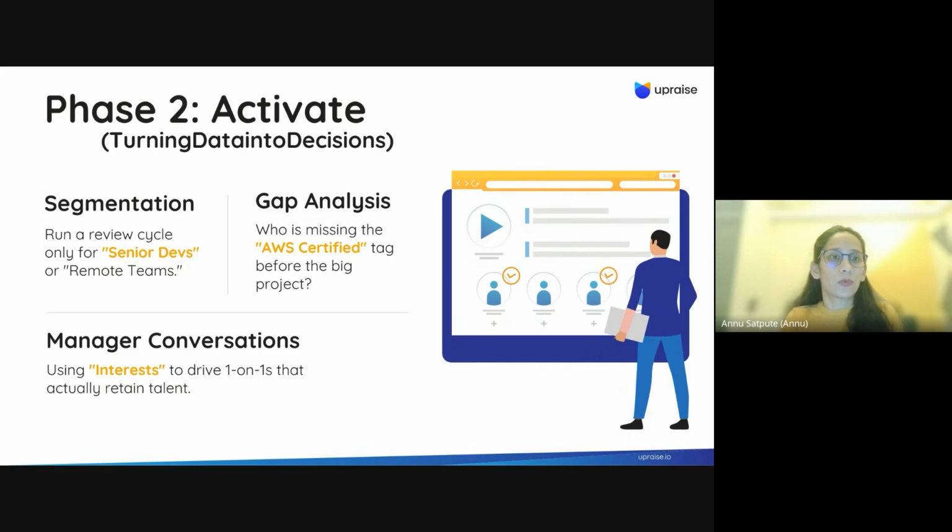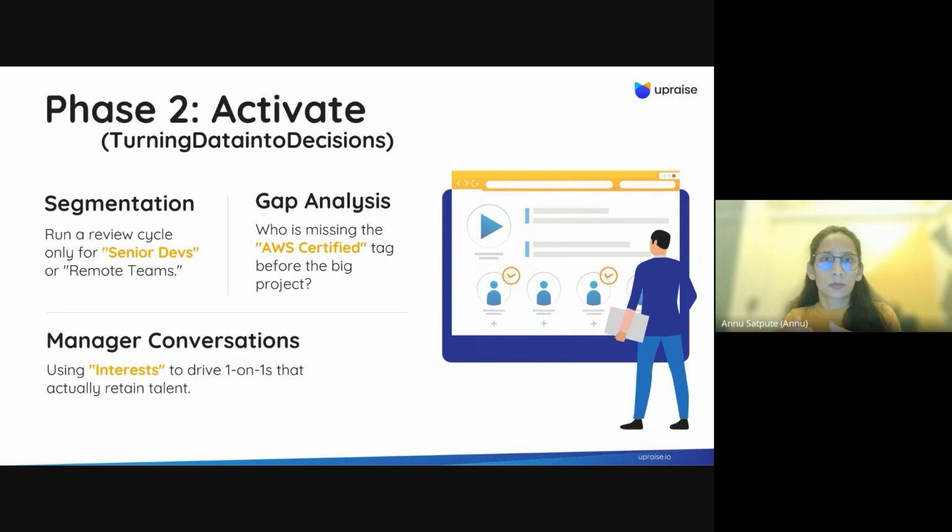Let's say you want to run a review cycle only for senior development or specifically for the remote teams. In this case, you can create a segment, set up an automation and send a survey questionnaire to that particular group of people. If you are doing it on a periodic basis, you can also automate that part, right?